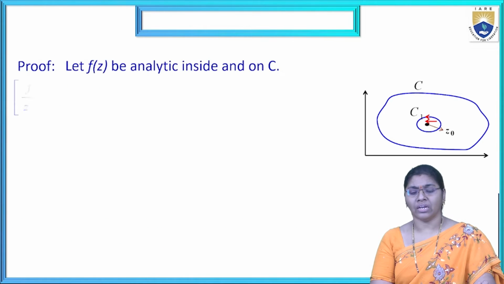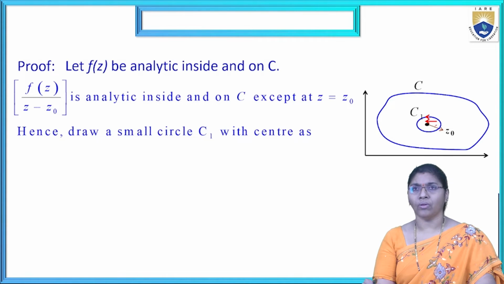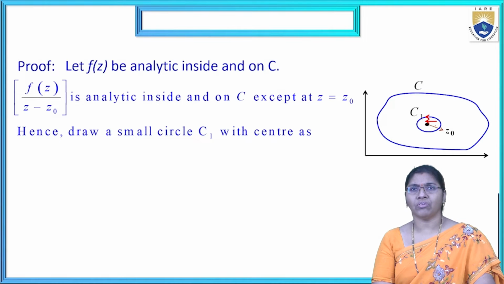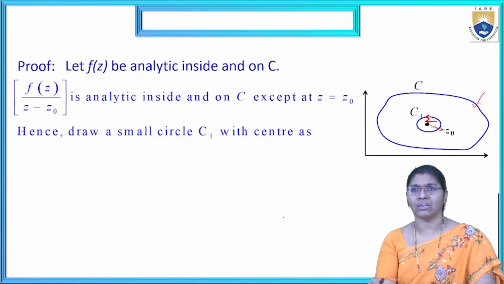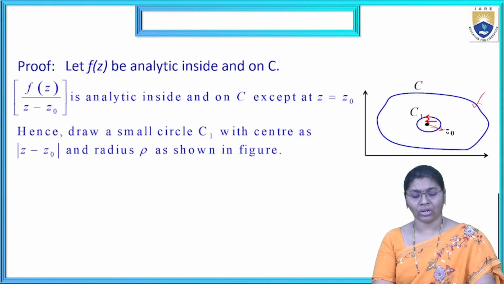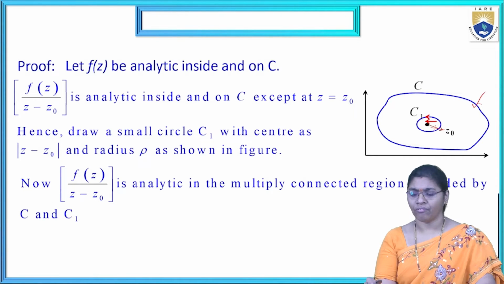Proof of Cauchy's integral formula. Let f of Z be analytic inside and on C. Now f of Z by Z minus Z0 is analytic inside and on C, except at Z equal to Z0. Here we are considering Z and Z0. Hence draw a small circle C1 with center Z0 and radius rho, as shown in the figure.